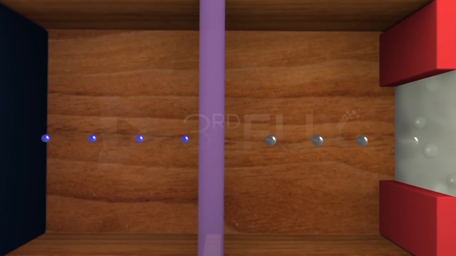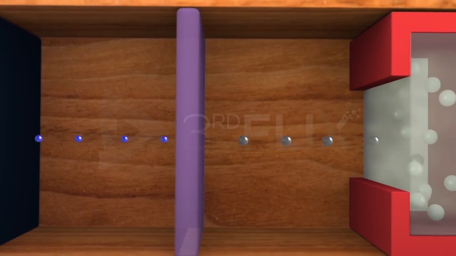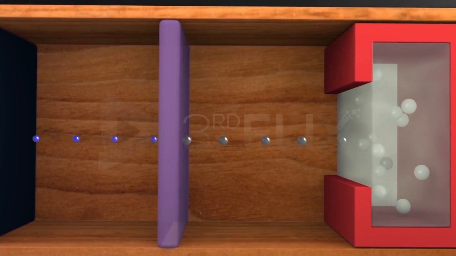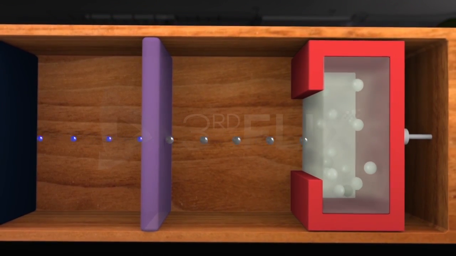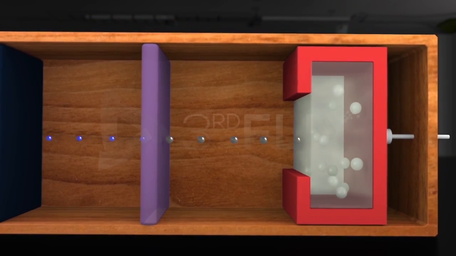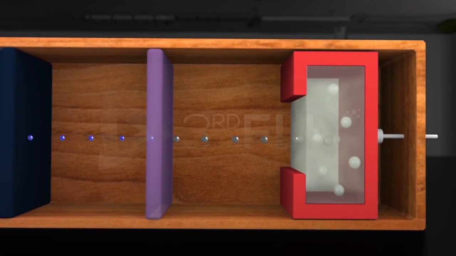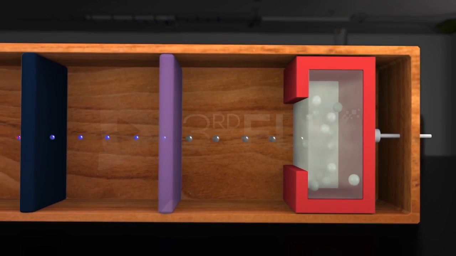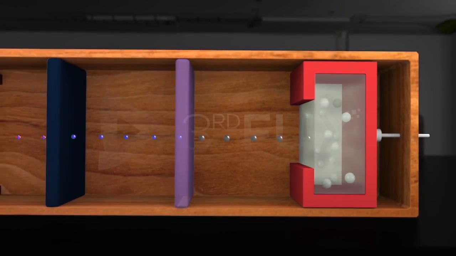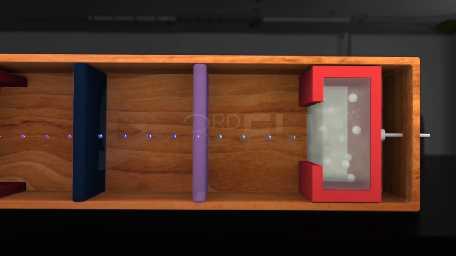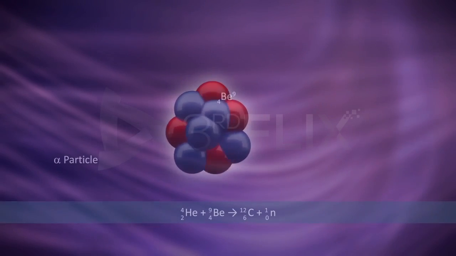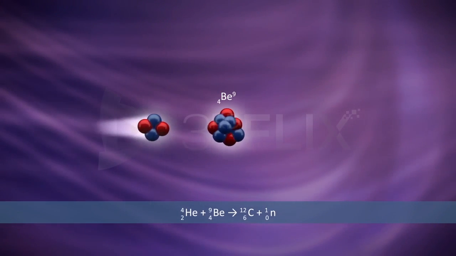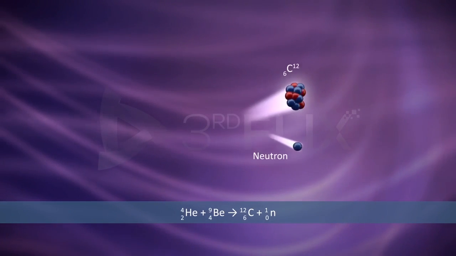These charged atoms were then made to enter a chamber filled with gas. The charged particles ionized the gas, which led to the drift of ions towards the electrode, constituting a current. By measuring the current, the mass of ejected atoms was estimated, which led to the conclusion that the mysterious rays consisted of particles whose mass was almost the same as that of a proton. Chadwick identified these uncharged particles as neutrons.